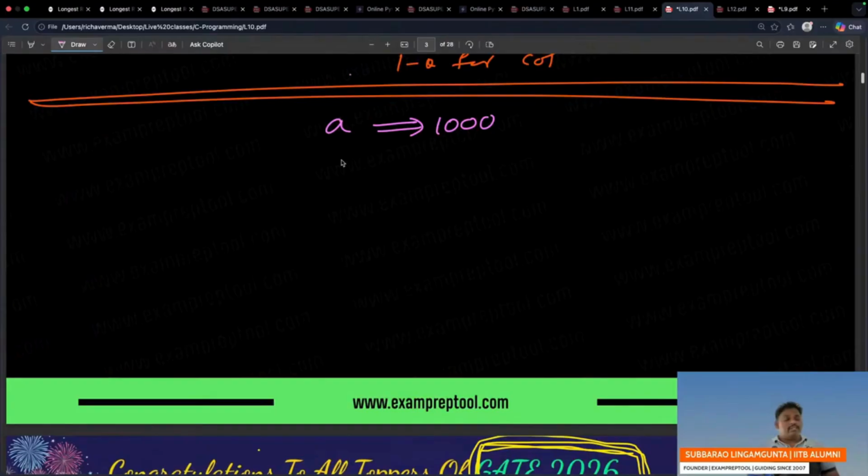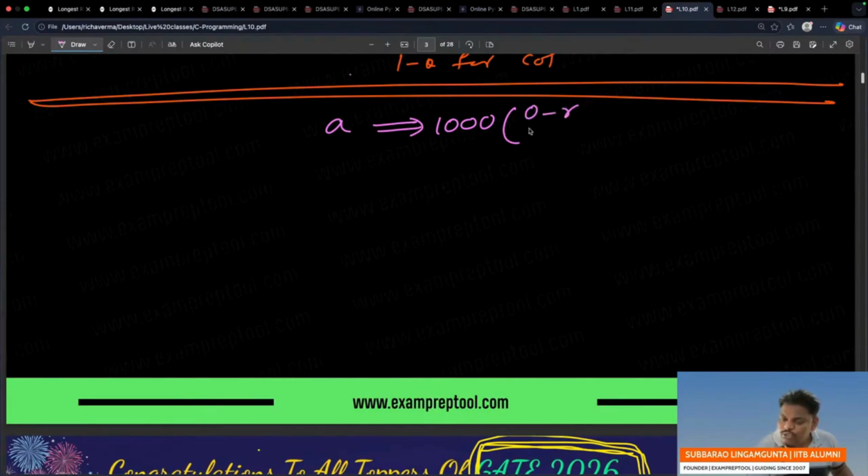Now concentrate here. A is 1000. As of now, is A 2D or 1D? Simply A, one star is also not done, so simply A is 2D. And one more thing, it is the base address. Base address of what?